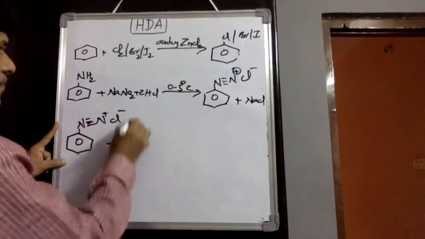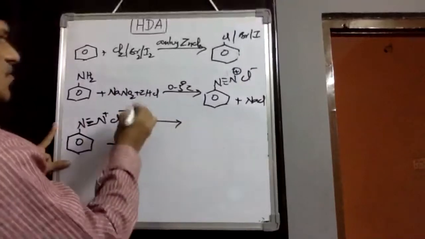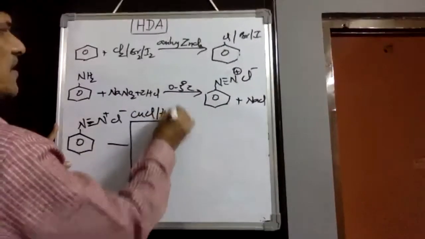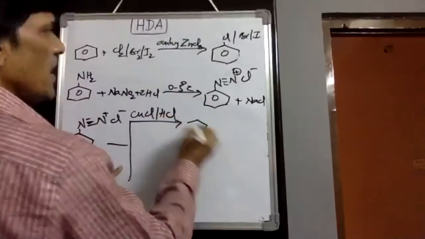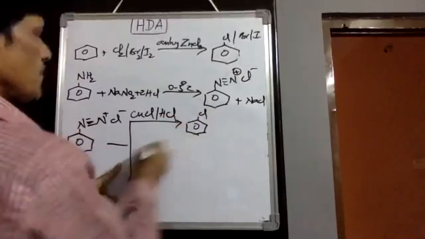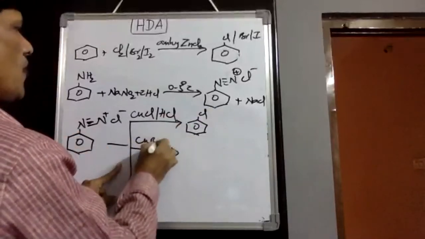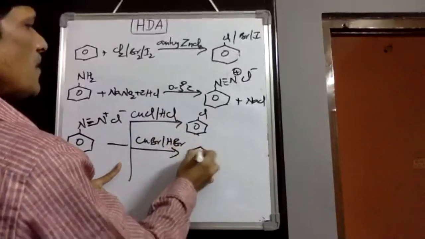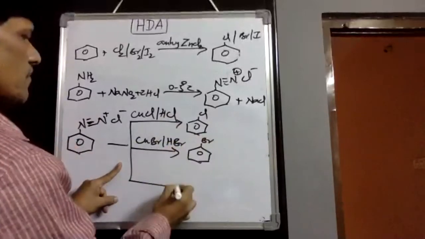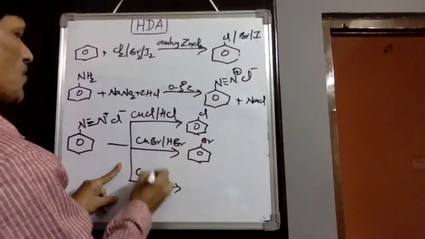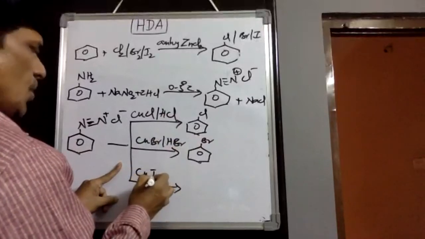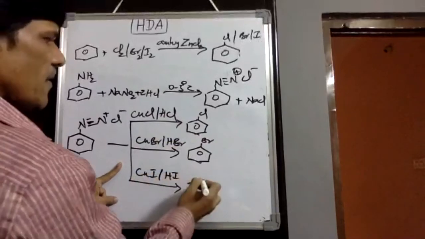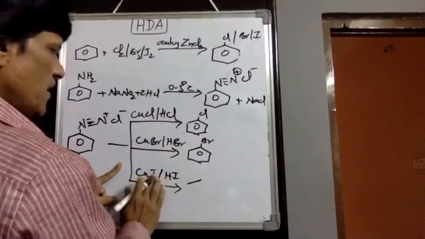Now by various methods, like Cu2Cl2 followed by concentrated HCl, we get chlorobenzene; Cu2Br2 followed by HBr is converted into bromobenzene. Suppose you take Cu2I2 or CuI followed by HI, then it is very difficult to get it.